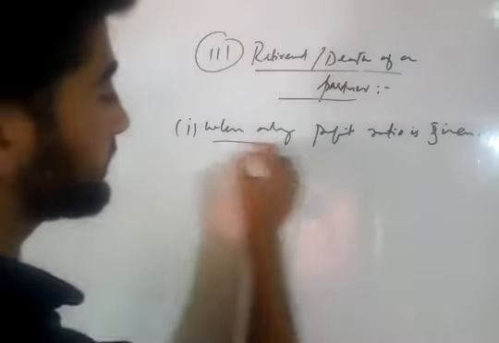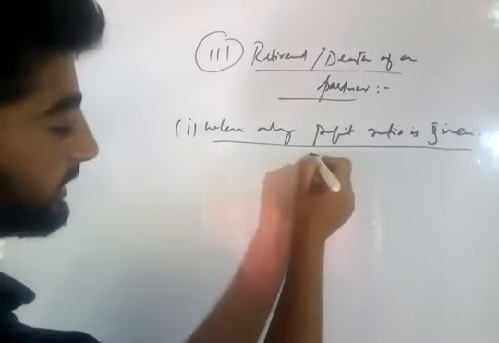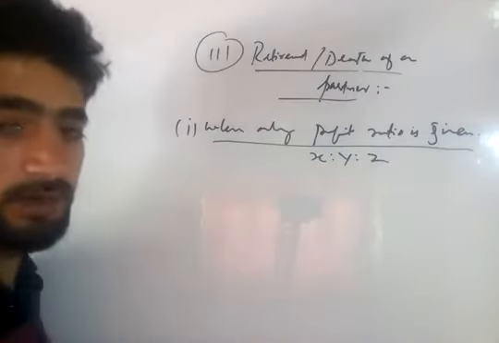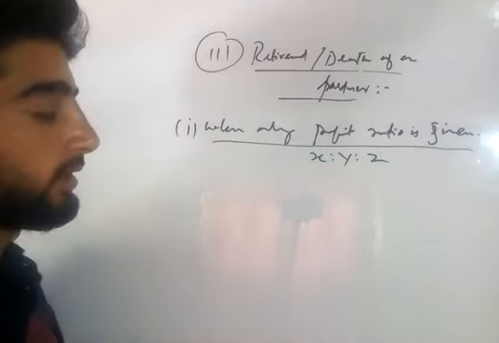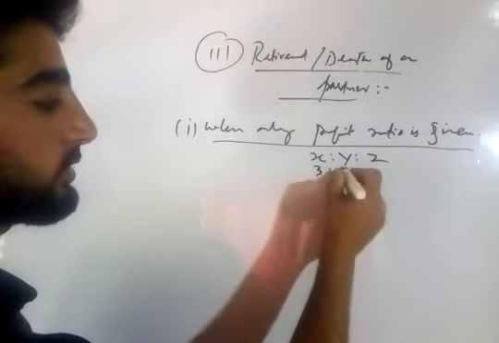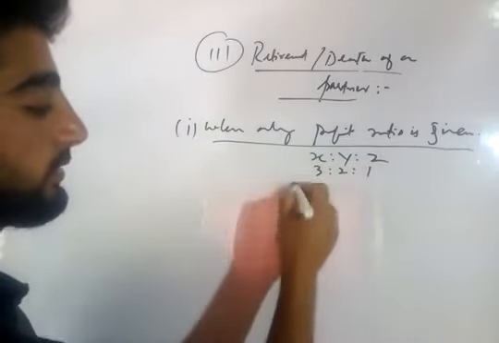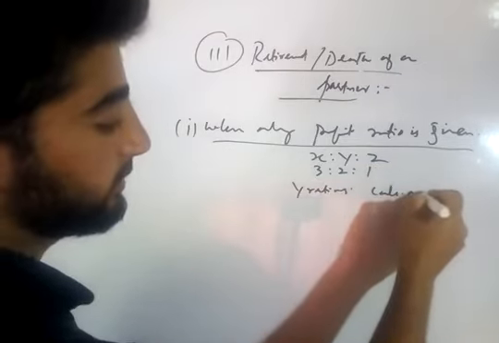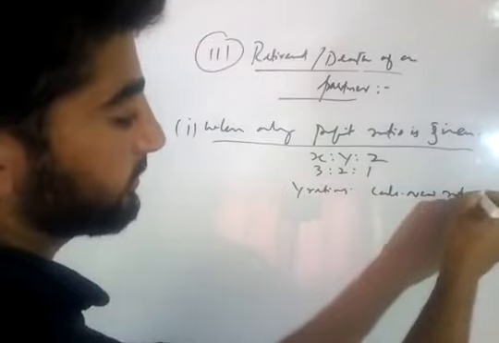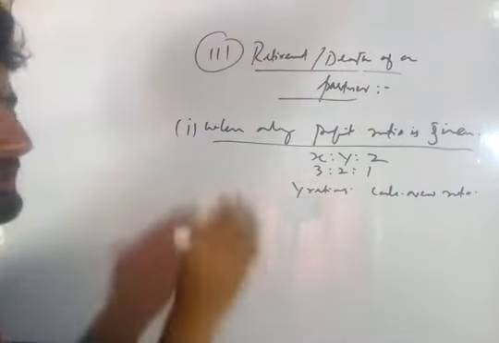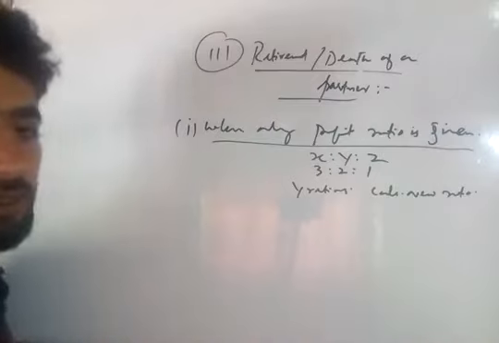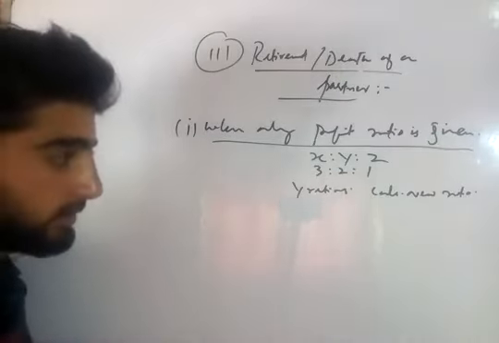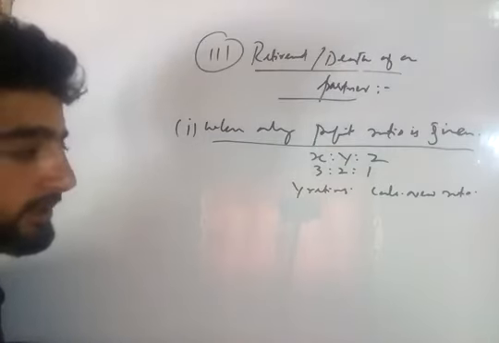So to understand this case, let us write an example. X, Y and Z were 3 partners. The ratio between them was 3:2:1. Y retires. Calculate the new ratio. If we face these sorts of problems, how do we calculate them? Let us discuss it.